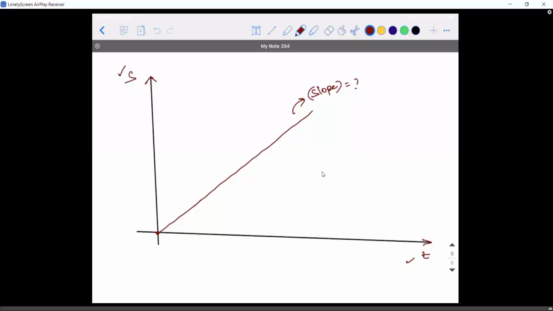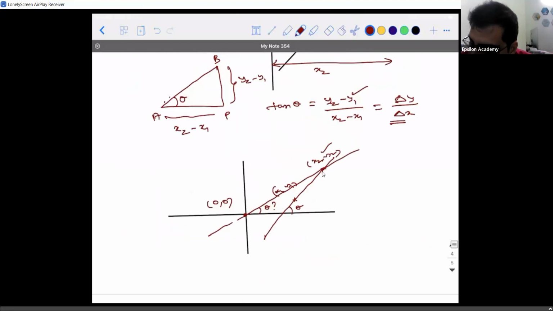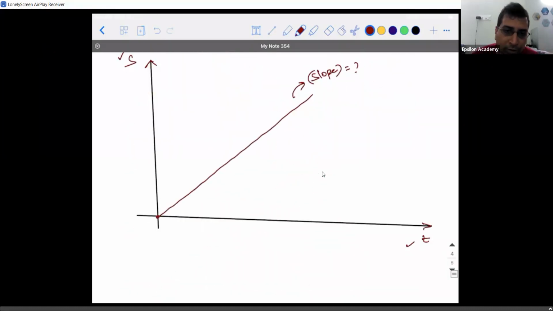Not necessary that you need the angle every time. Most of the time, they'll not give you the angle. Or the points. You need 2 points, right? That's the definition. So tan theta is only the technical definition. Going forward, you will only be given the coordinates, and your work is to find the difference in the y coordinates and the difference in the x coordinates, and divide them. That's it.